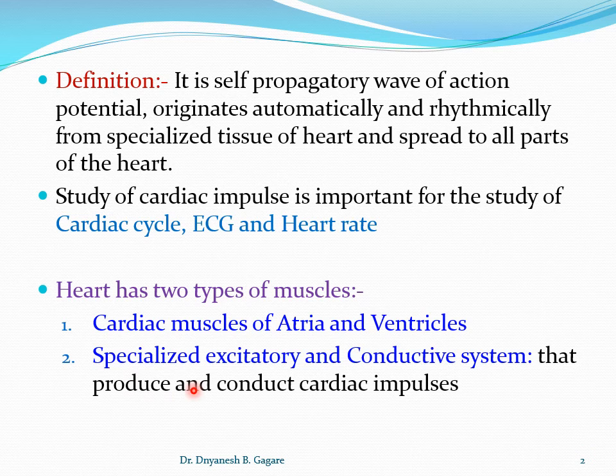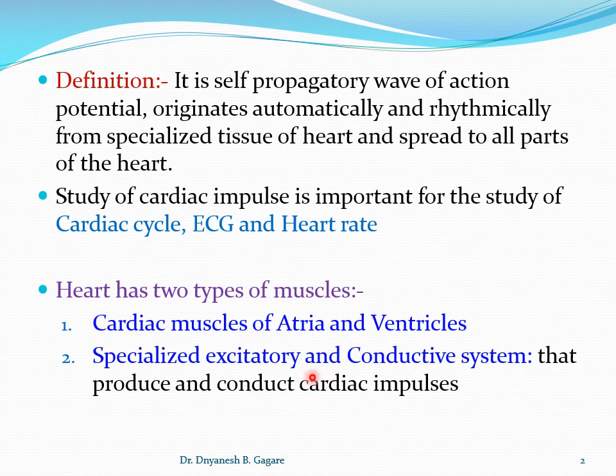The second type of muscle is called the special excitatory and conductive system, in short the special conductive system. These are the muscles which produce the impulse and spread it over the heart. What is its function? To generate the impulse and spread it over the heart. It is called the special conductive system.